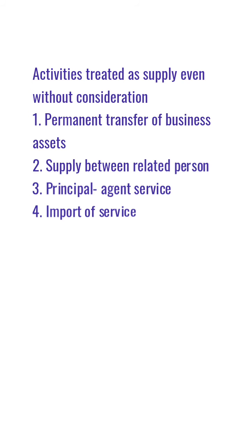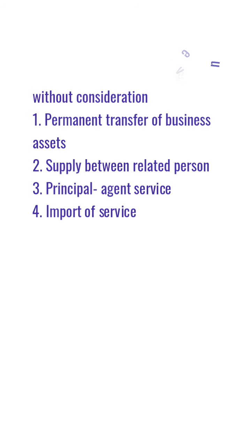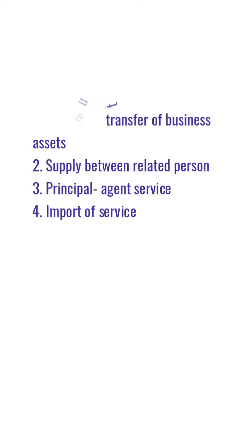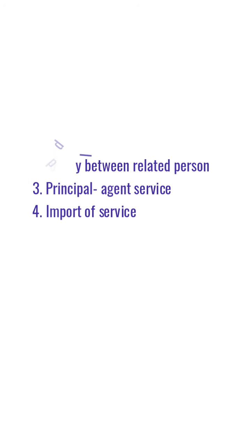Activities that are treated as supply even if it is made without consideration are permanent transfer, disposal of business assets where input tax credit has been availed on such assets, supply of goods or services or both between related persons made in course of furtherance of business, supply of goods by principal to his agent or vice versa, import of services by a taxable person from a related person or from any of establishments outside India in course of furtherance